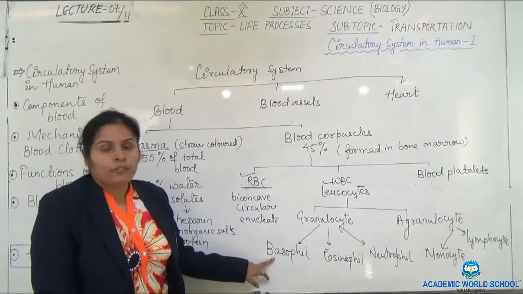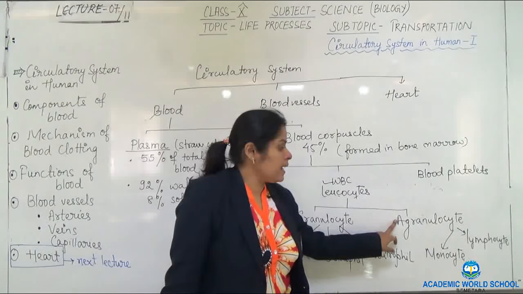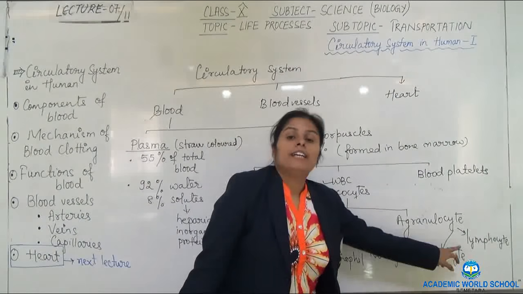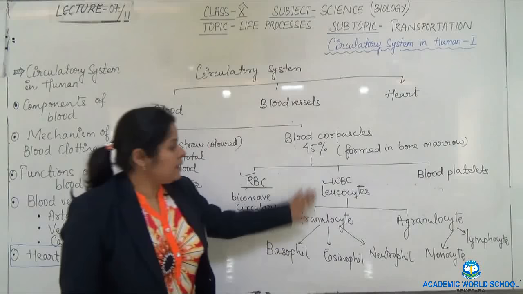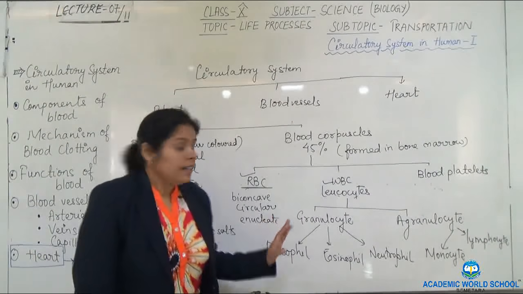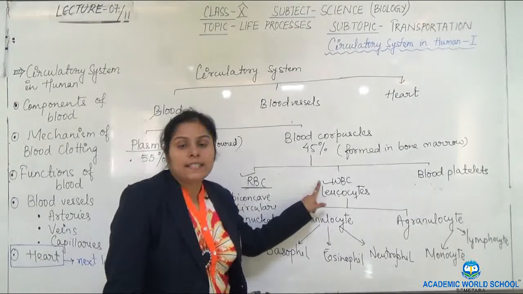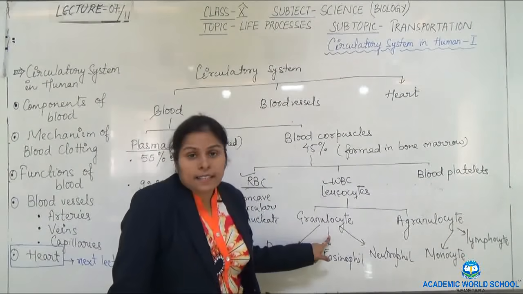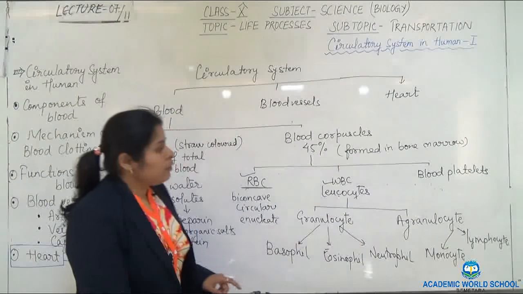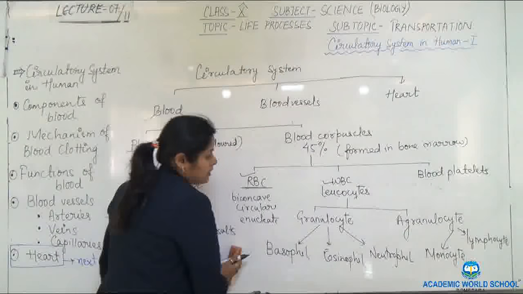Granulocytes are basophil, eosinophil and neutrophil, and agranulocytes are monocyte and lymphocyte. So this is about WBC. One thing you have to keep in mind, that in RBC nucleus is absent, whereas in WBC nucleus is present. Right? Then we will move towards the third one, that is blood platelets.